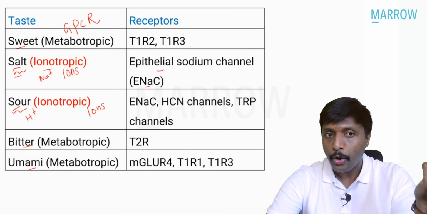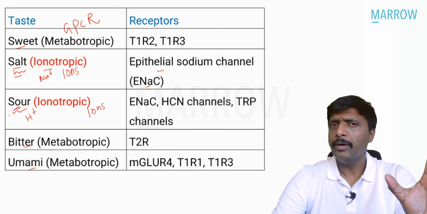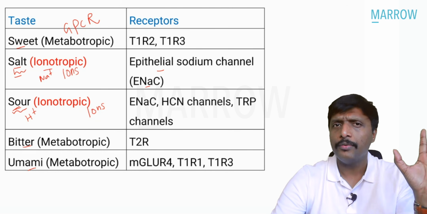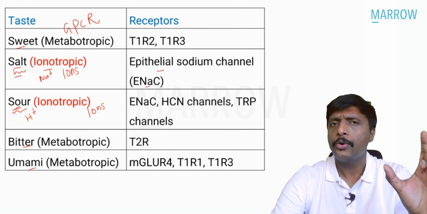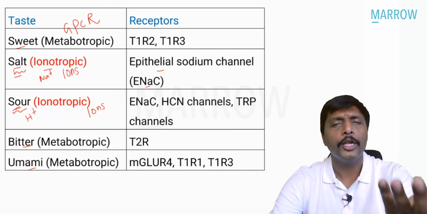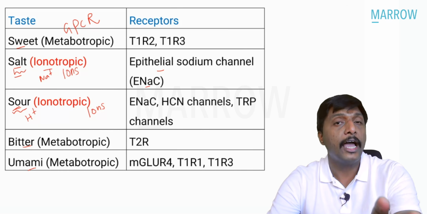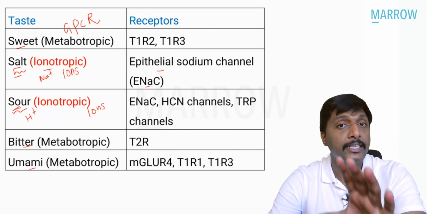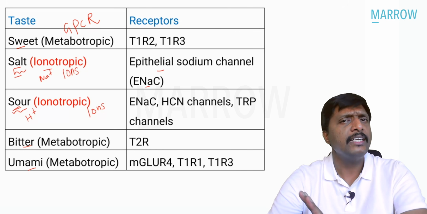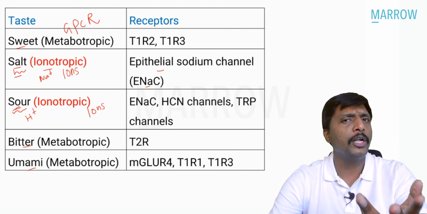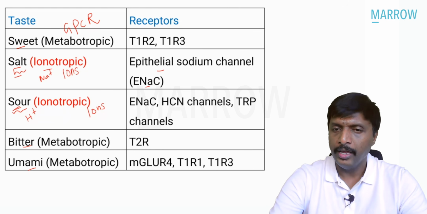This sour taste is also mediated by, remember, these are not definitive, exclusively for sour taste. Even now, when I'm talking to you, so much research is actually going on to find out that exact channel protein. We have certain candidate receptors. That's what I'm going to tell you here for sour taste.